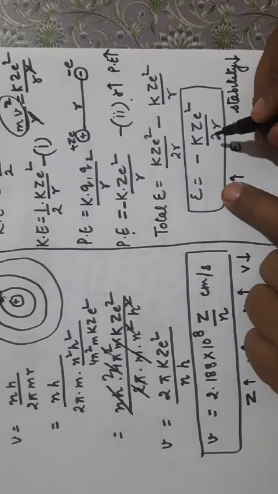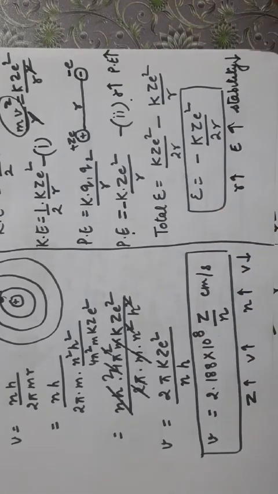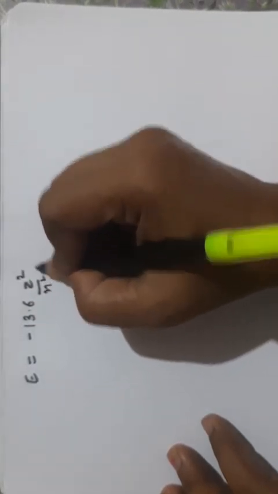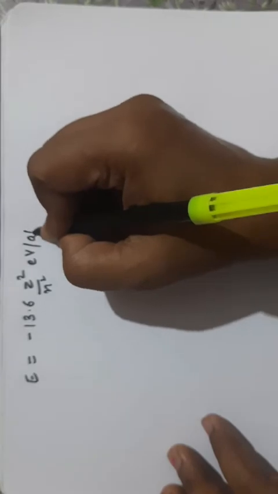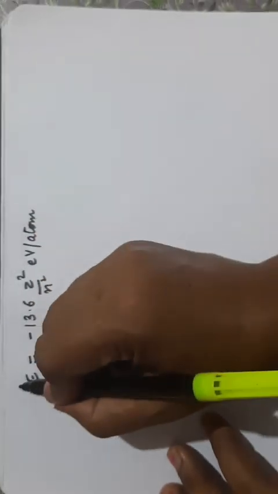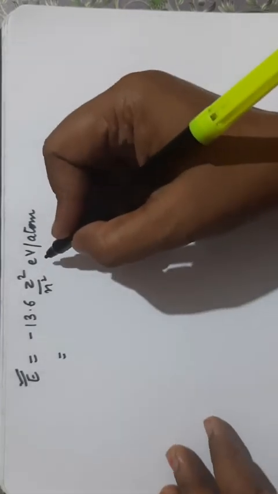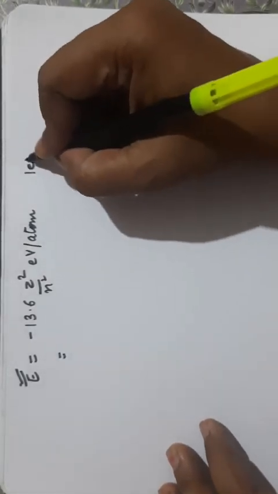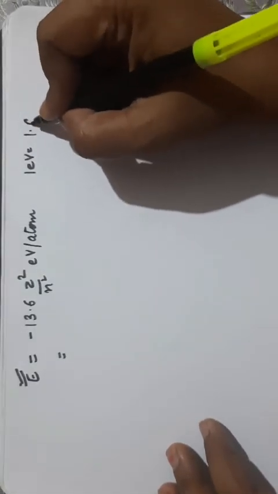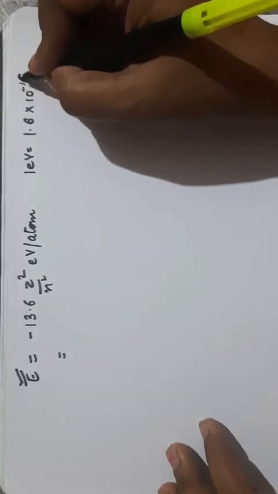Now this is the formula. On putting the values, we will get the formula for E is equal to minus 13.6 Z square upon n square electron volt per atom. So this is the main formula that we'll be using. Now if you want to write the value in joules, 1 electron volt is equal to 1.6 into 10 power minus 19 joule.